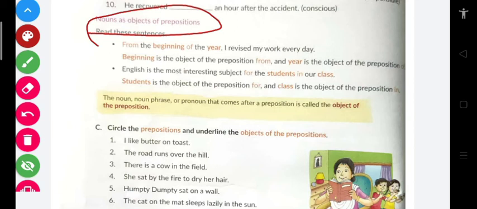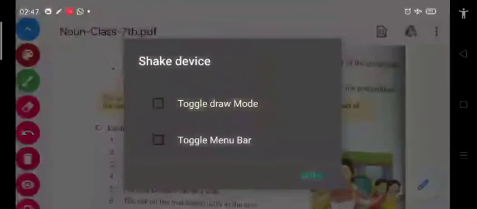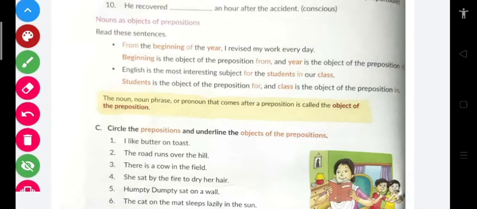Previously we studied nouns as noun cases. Now the next is noun as an object of preposition, and it is also very easy, my dear students. Let me tell you why it is easy. Let's check: from the beginning of the year, I revised my work every day.